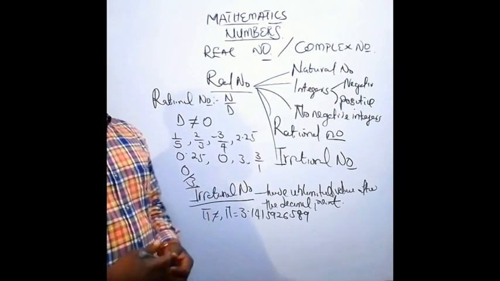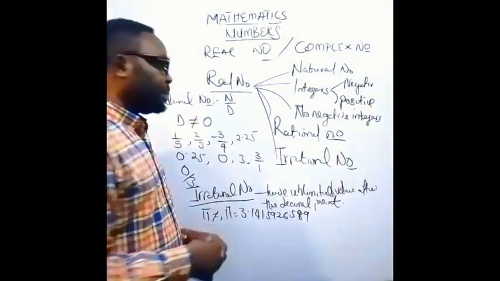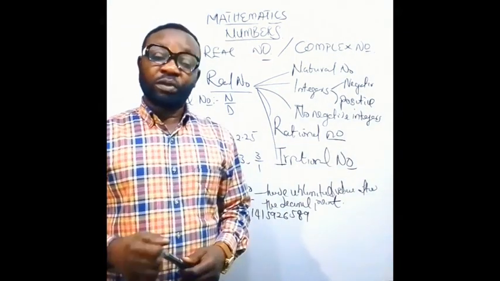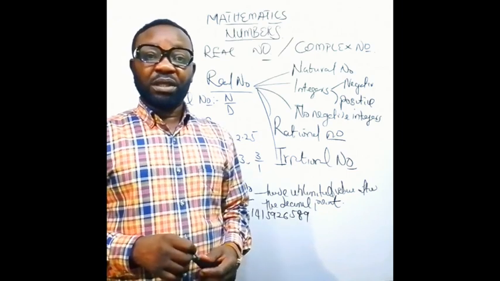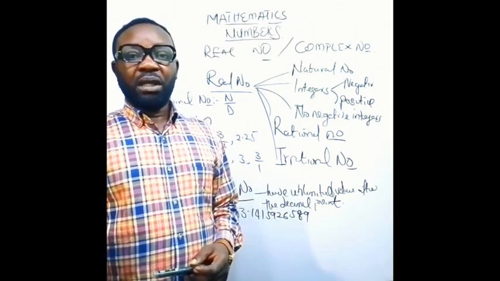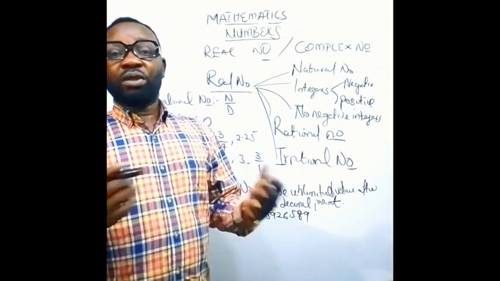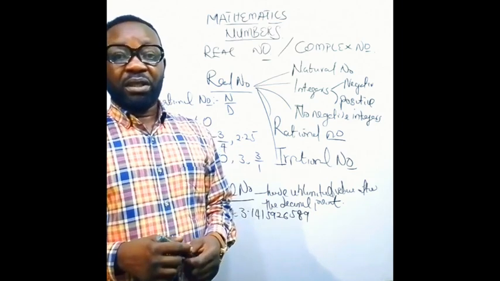But for convenience's sake, we always give pi the value of 22 over 7. Note, you always discover that whenever you are solving mathematics, they will say take pi equal to 22 over 7. They just want to make use of it that way.